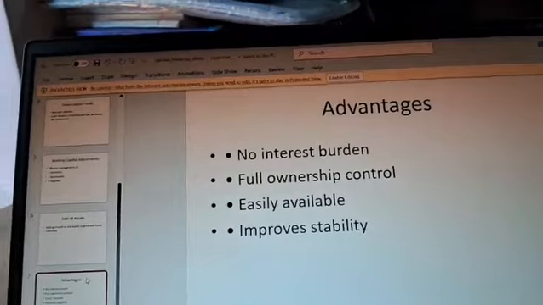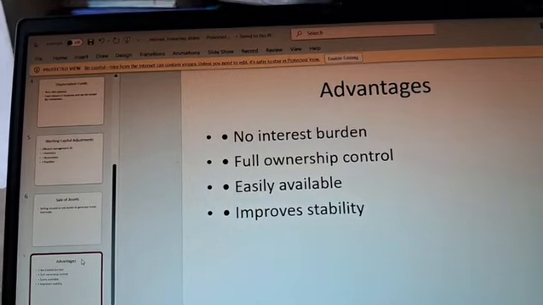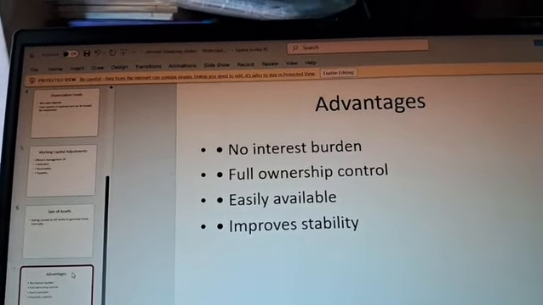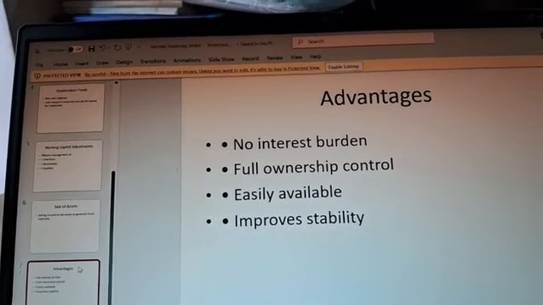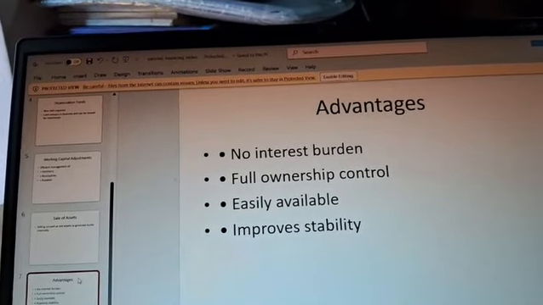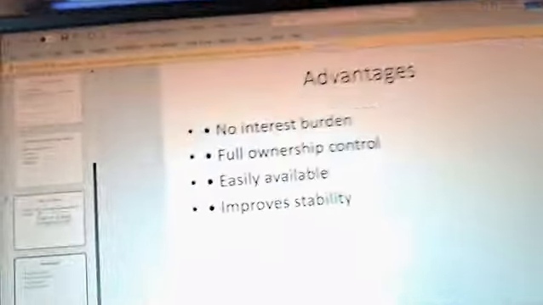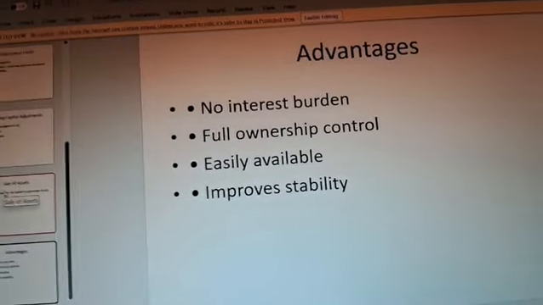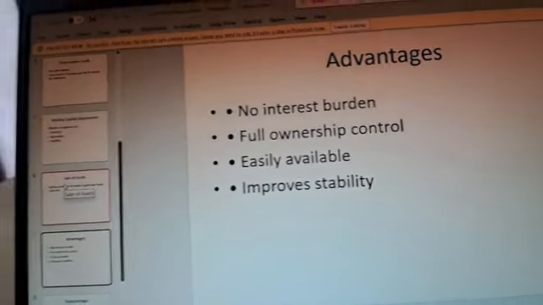Then full ownership control means the money we earned through internal financing has full control over the person who is capable for the money. And it is easily available. There is no need to roam around and find the sources of money. Then it improves stability. The fund we get through the internal sources improves stability.